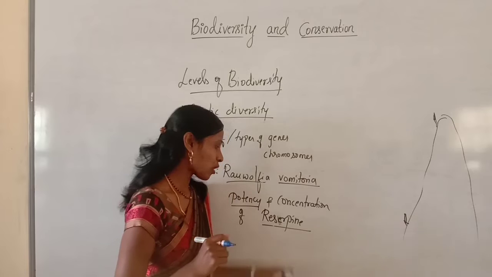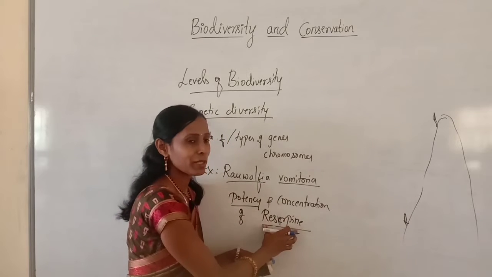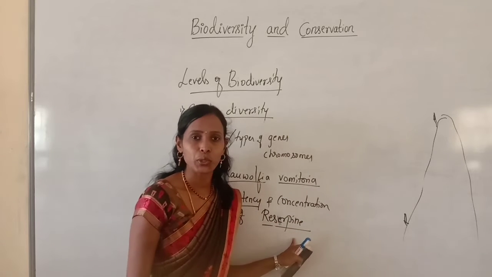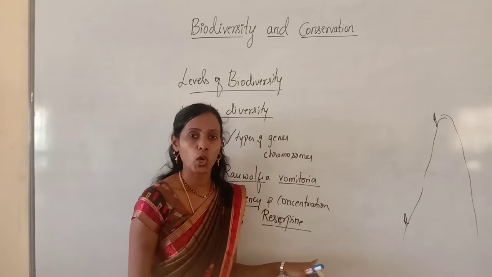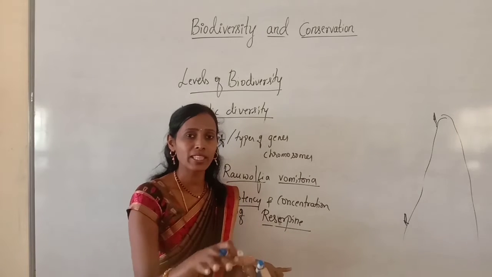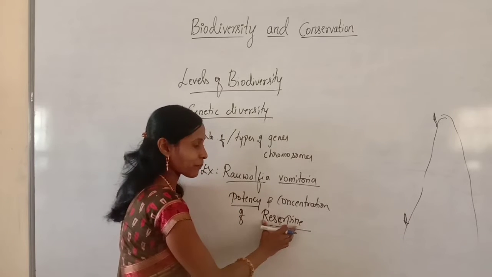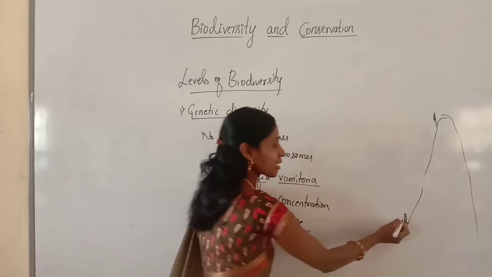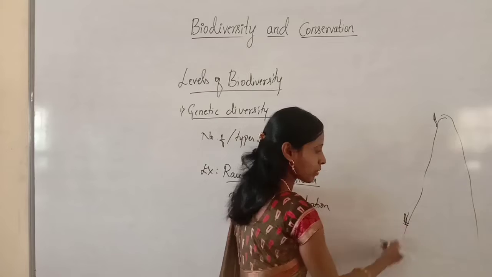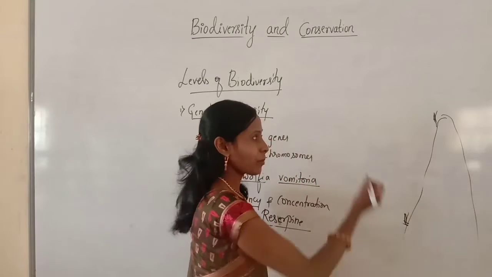Then what are the uses of reserpine? As I said, it is a medicinal plant. The alkaloid reserpine obtained from this plant is used to cure high BP, cholera, snake bite, etc. So to cure all these, we can use reserpine. But for example, here also we can find some Rauwolfia vomitoria at the bottom level of the Himalaya, and some at the top level of the Himalaya.